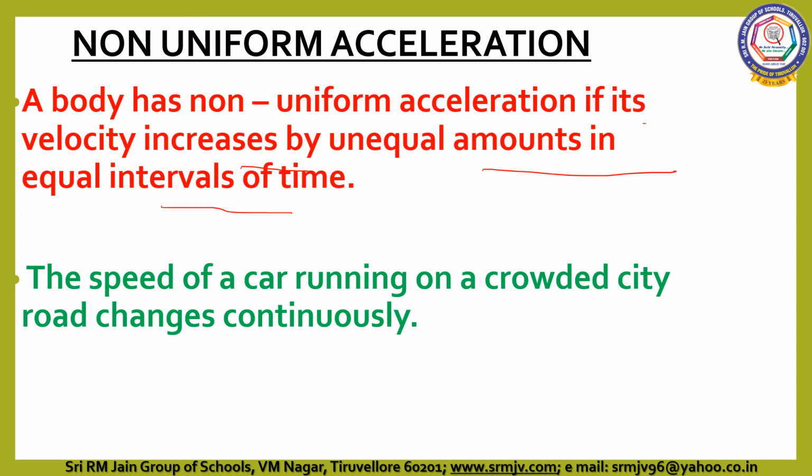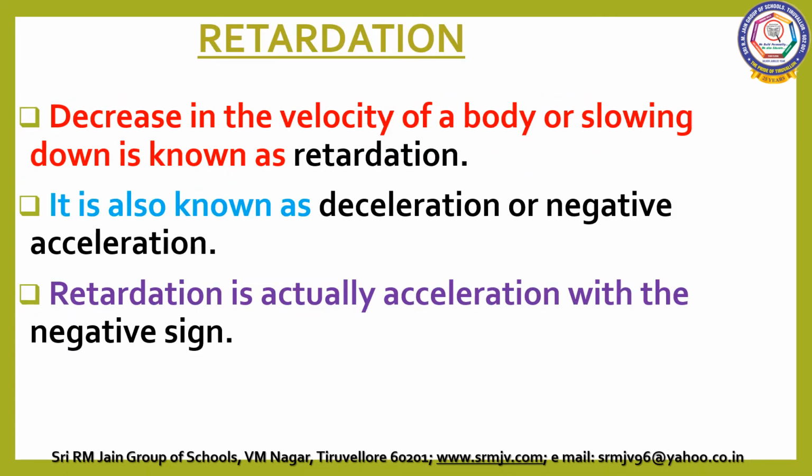Next, we are going to see retardation. Retardation. Decrease in velocity of a body, or slowing down, is known as retardation or negative acceleration. Retardation is actually acceleration with a negative sign.